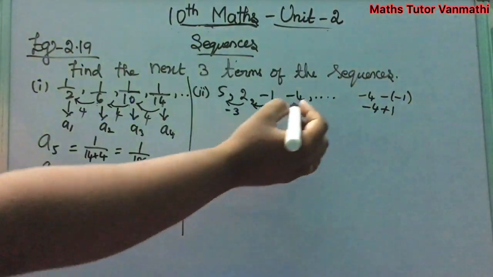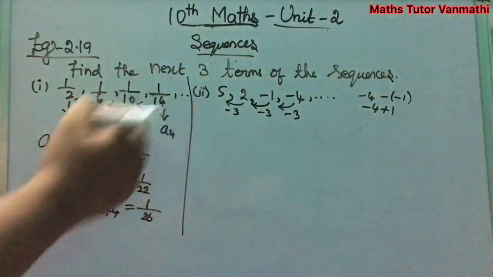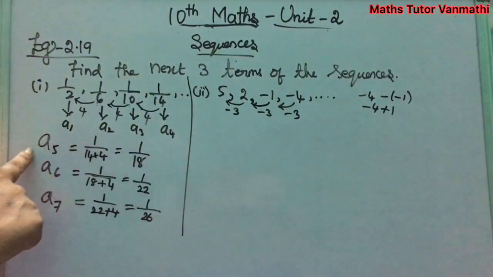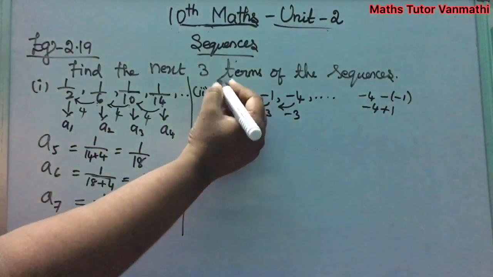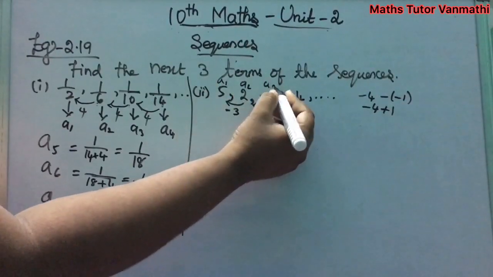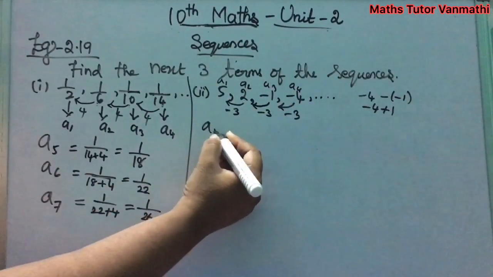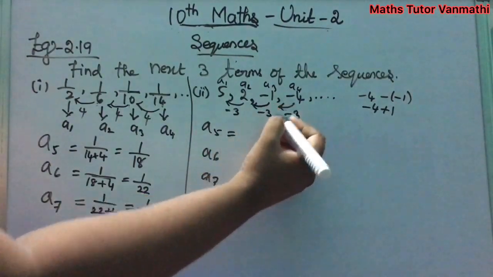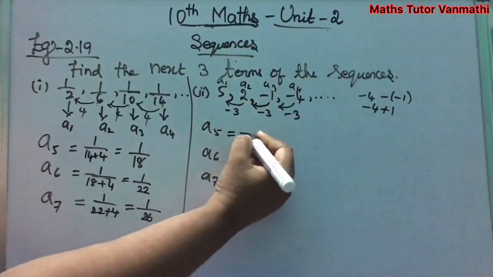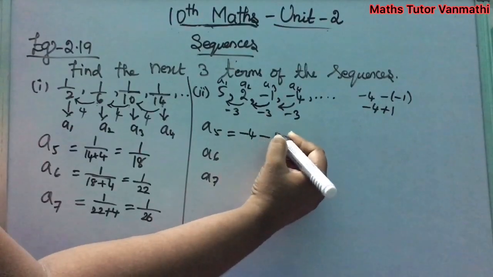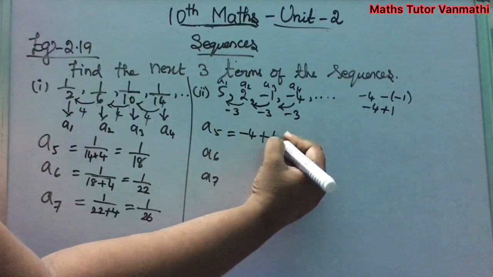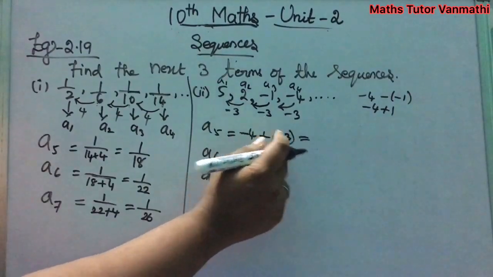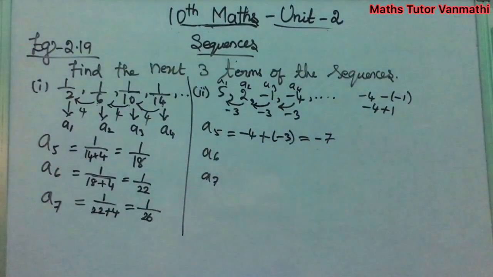So while we are adding minus 3 to every term, you will get the next terms. This is your A1, A2, A3, A4. We are going to find A5, A6, A7. Clear? A5: adding minus 3 to this number, minus 4 plus minus 3, you will get minus 4 minus 3, minus 7.